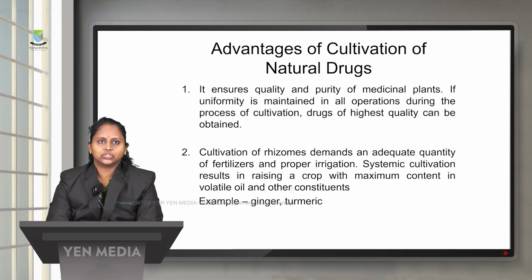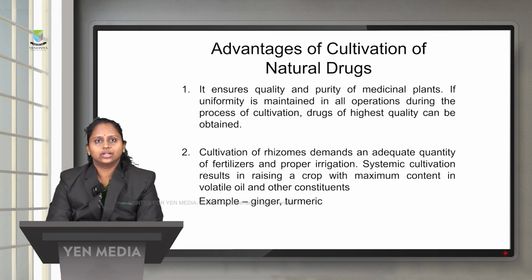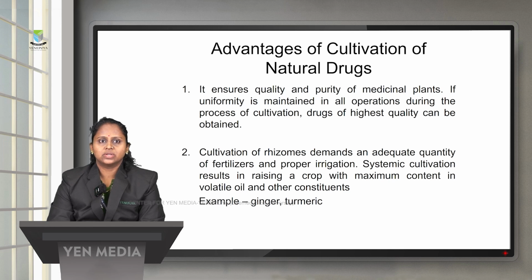Advantages of cultivation of natural drugs. So the advantage is that by cultivating the natural drugs, we will get good quality and purity of medicinal plants, and the uniformity is maintained in all the operations during the process of cultivation, and also a high quality of yield can be obtained. The cultivation of rhizomes will demand an adequate quantity of fertilizers as well as proper irrigation. So systematic cultivation is required to get a maximum content of the phytoconstituents.